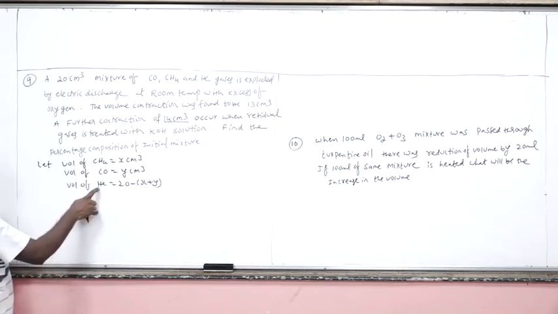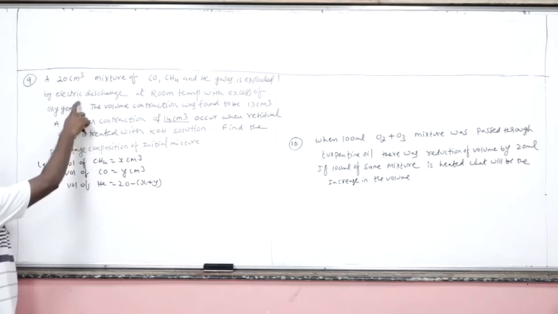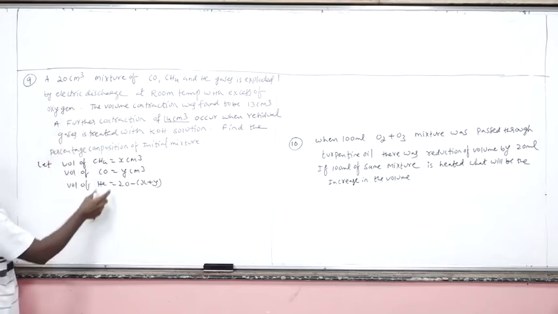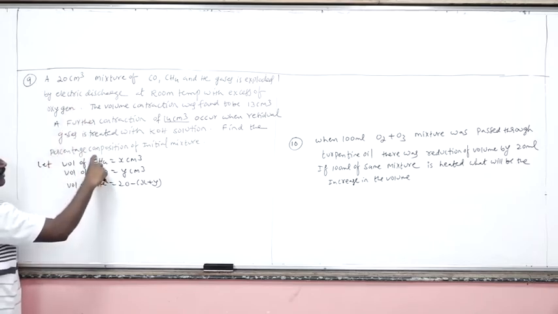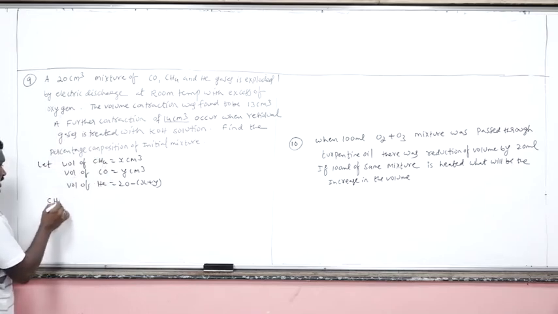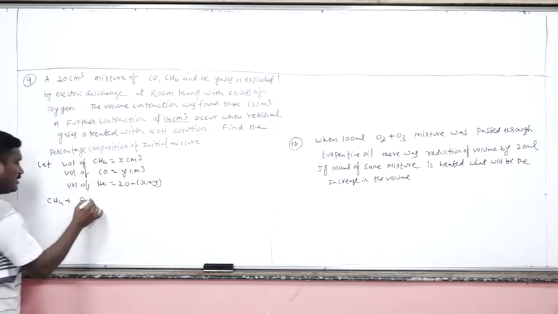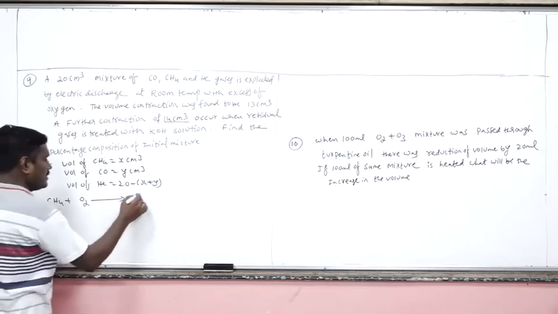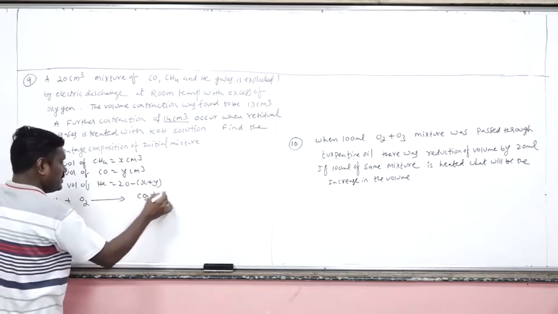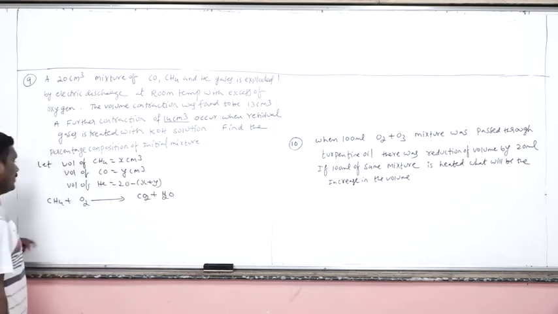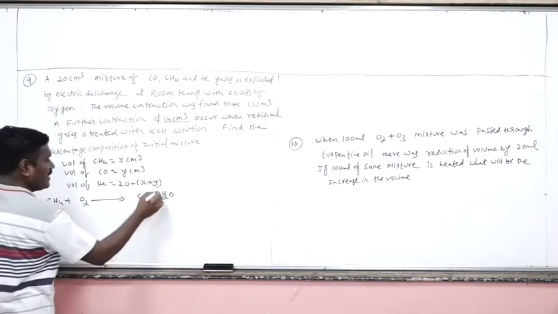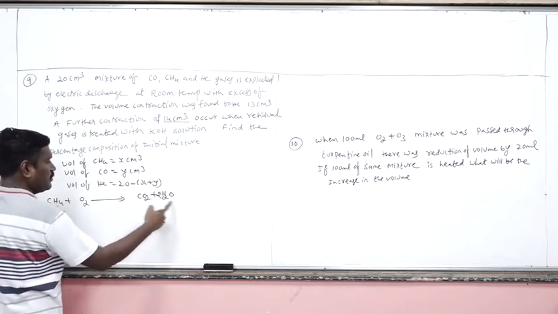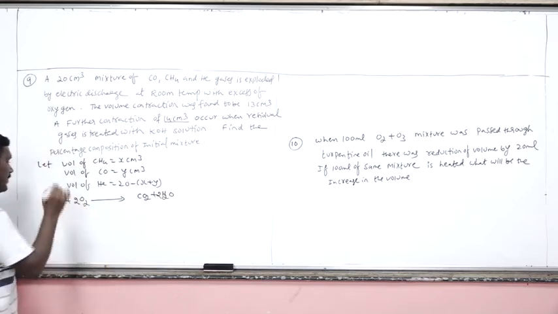When it is exposed to excess of oxygen in the electric discharge tube, that is the eudiometer tube, only these two gases will undergo combustion. That is, methane undergoes oxidation to give CO2 and H2O. Okay, come to the balancing. Hydrogens are 4, 2 2s are 4, oxygens are 2 plus 2, 4, 2 2s are 4.